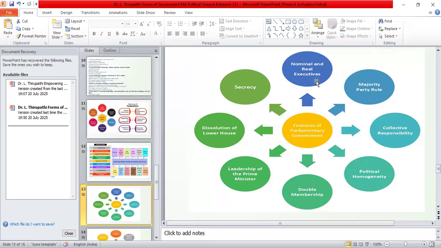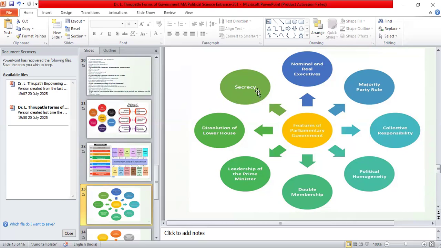Then if you look at the American presidential form of government, there are not two types of executives. They have only one type of executive, that is the president of America. But in a parliamentary form of government, one is the constitutional head, another is the government head, that means the real executive.